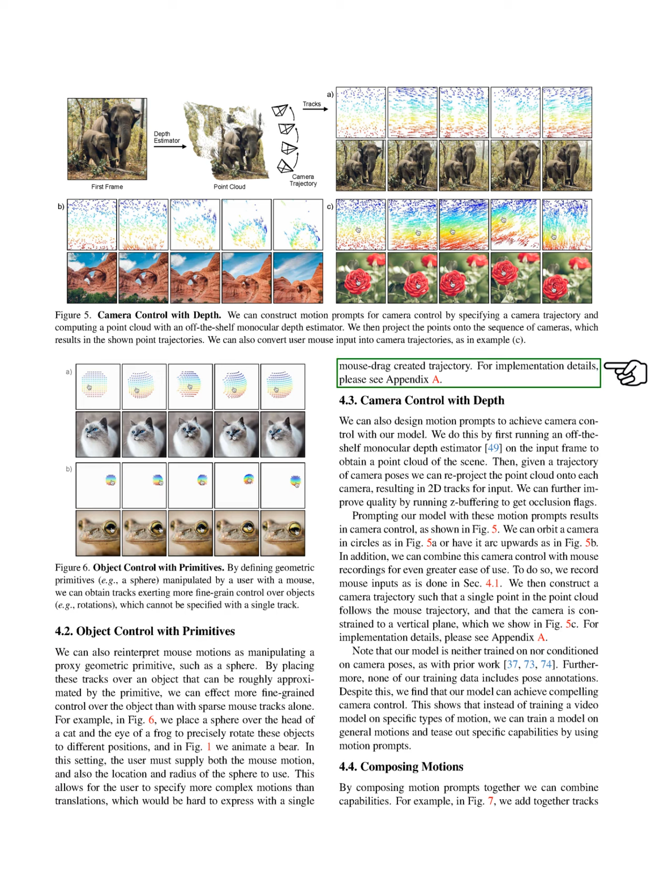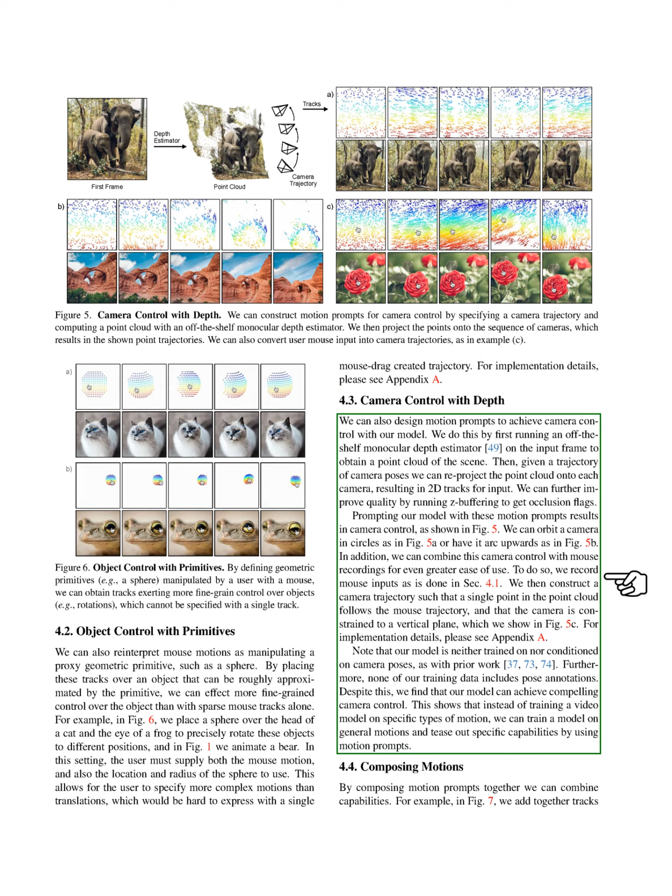Furthermore, we can design motion prompts for camera control. We first use a depth estimator to create a point cloud of the scene, then project this onto camera trajectories to generate 2D tracks. We can enhance quality with Z buffering for occlusion flags. Our model allows for camera movements, such as orbiting or arcing upwards, and we can combine this with mouse recordings for easier use. We construct camera trajectories that follow mouse movements while keeping the camera on a vertical plane.